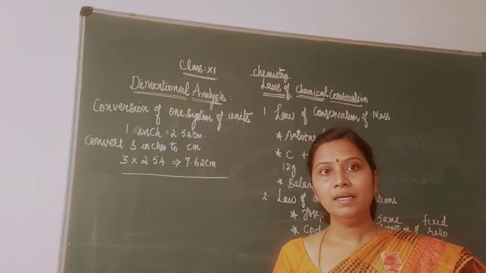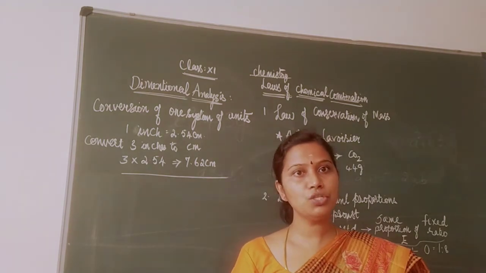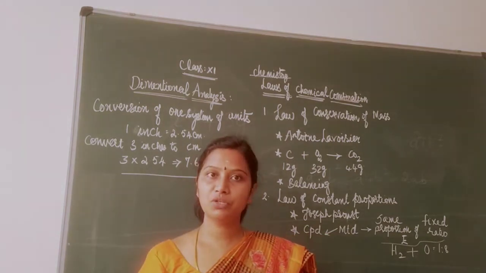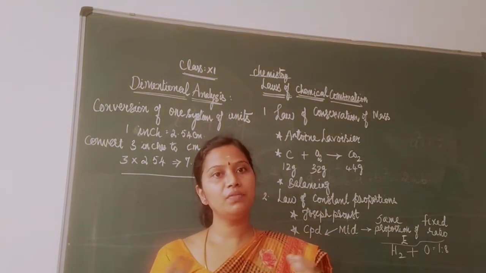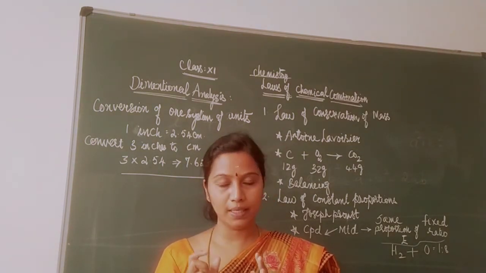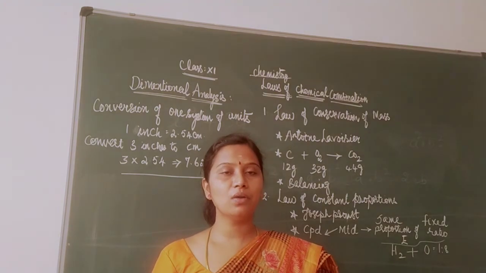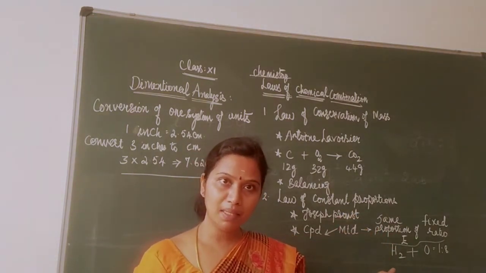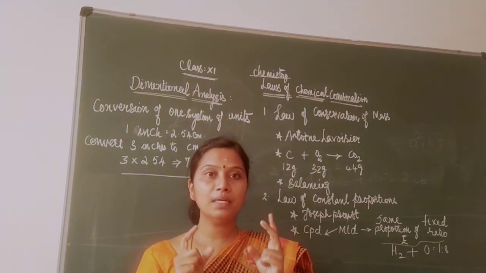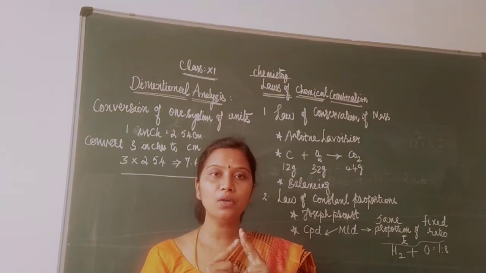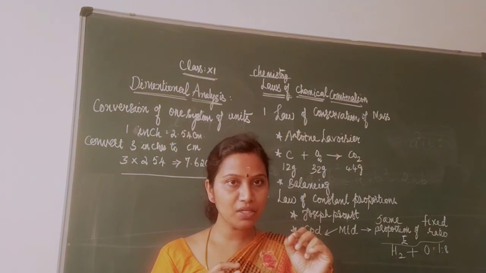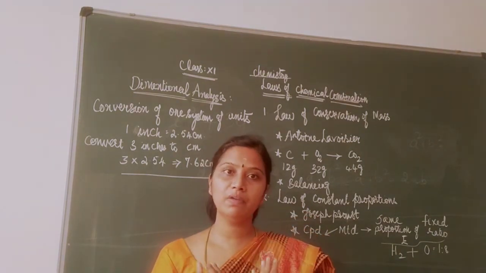Say for example, water. What is the formula for water? H2O is the formula for water. Whether we prepare water in our laboratory by the distillation method or anywhere in the world, what will be the composition? It will be water only, that is H2O only. So what I infer from this law is that water produced by any method should contain the elements hydrogen and oxygen. The ratio of mixing of hydrogen and oxygen should be fixed. Say for example, 2H2, that is 2 molecules of hydrogen, and 1 molecule of oxygen, when combined, only then will we get water.